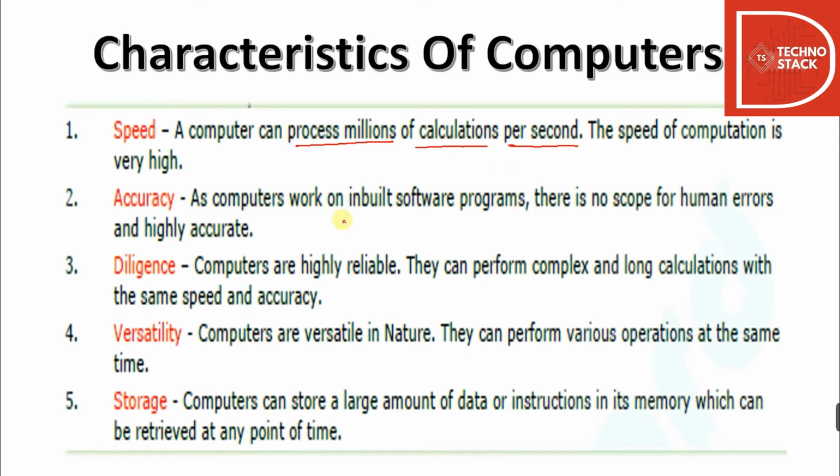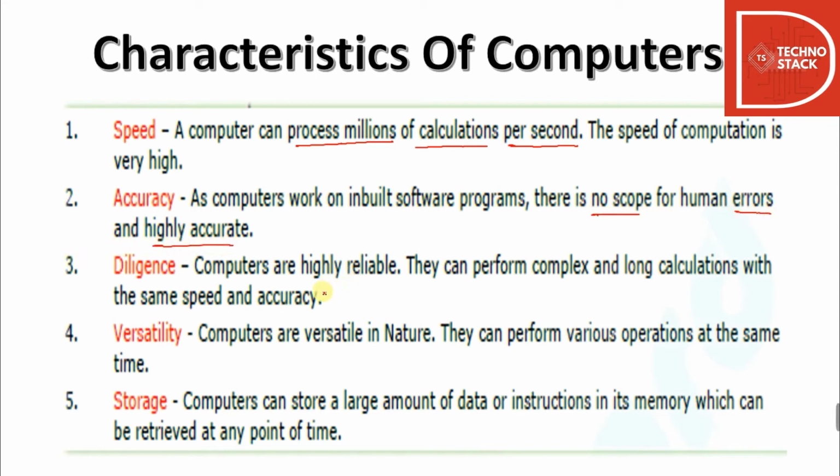The next is accuracy. As computers work on inbuilt software programs, there is no scope for human errors, and they are highly accurate. We all know that humans make mistakes, but however complex the tasks you give, the computer will accurately perform all of them, with high speed and with no errors. So there is no scope of errors in computers, they are highly accurate.